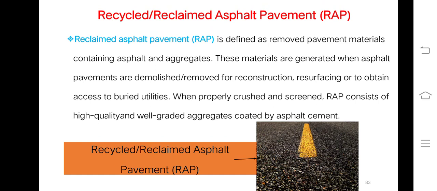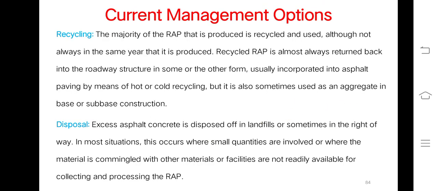So this is a figure showing you the reclaimed asphalt pavement or recycled asphalt pavement. It is denoted by RAP. Current management options: recycling and disposal are some of the management options. So firstly, let us highlight recycling. The majority of the reclaimed asphaltic pavement that is produced is recycled and used, although not always in the same year